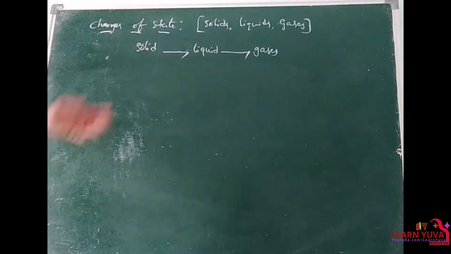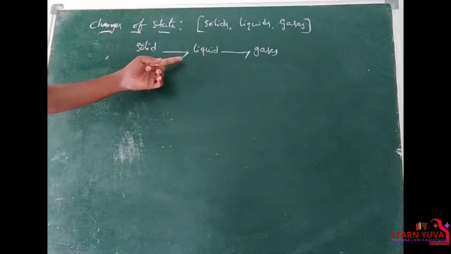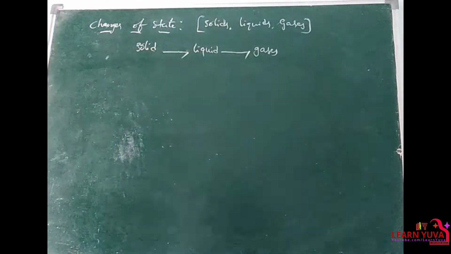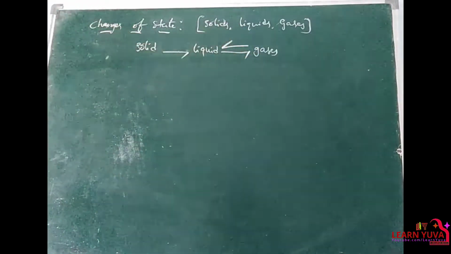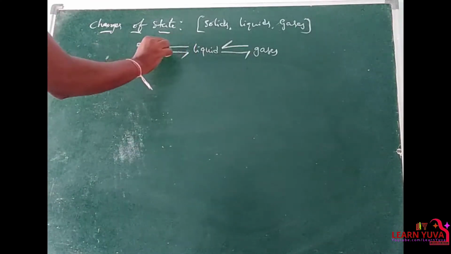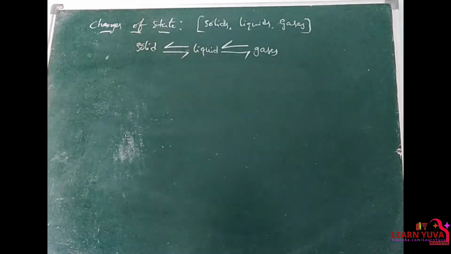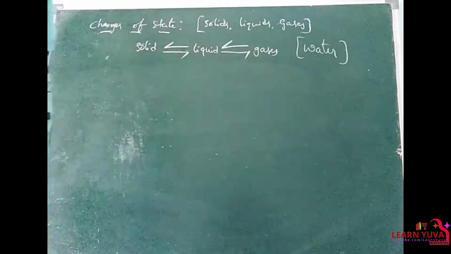Solid gets converted into liquid by providing heat, and liquid gets converted into gases by providing heat, and again gases can be converted into liquids by cooling the gases, and liquid also can be converted into solid by cooling the liquid. Right? The best example for this change of state is water. Water exists in all three states.